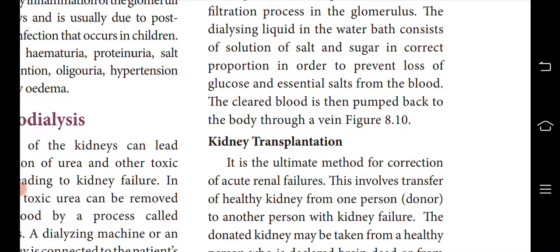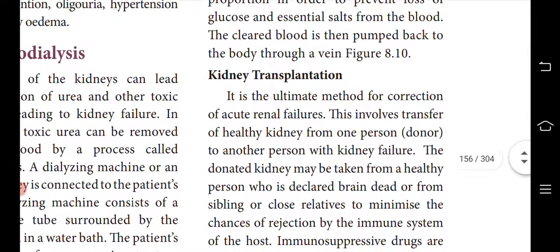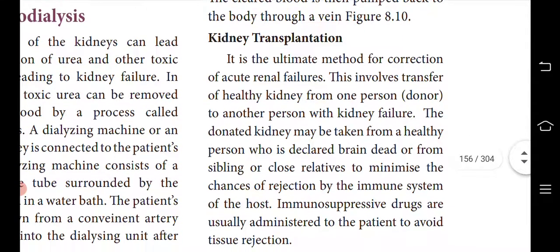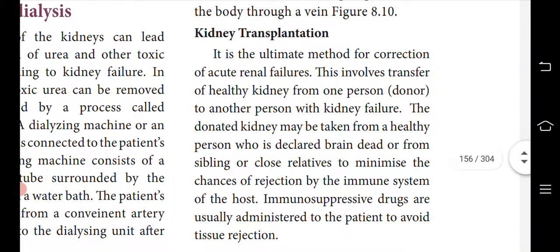This liquid bath consists of a solution of salt and sugar in the correct proportion, in order to prevent the loss of glucose and essential salts from the blood. The cleared blood is then pumped back through the vein. This is important for 1 mark. From the body it is taken out through the artery, it gets detoxified, and it is sent back through the vein.